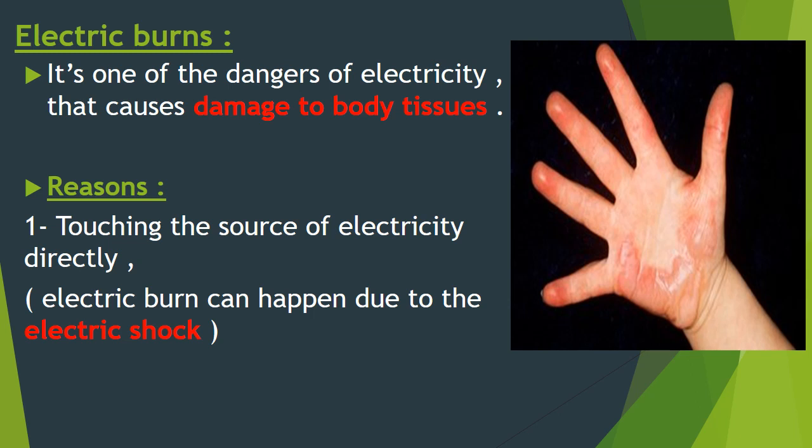Now let's take the reasons of electric burns. Touching the source of electricity itself directly. Okay? Because electric burn can happen due to the electric shock. Okay? So you can get electric shock and then your skin is affected or burned. It happens as a result of electric shock. So number 1, touching the source of electricity directly because electric burn can happen due to the electric shock.